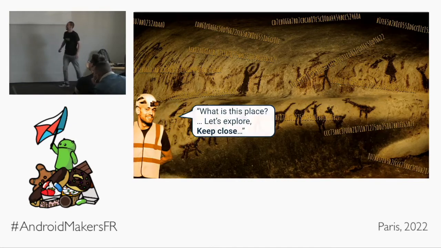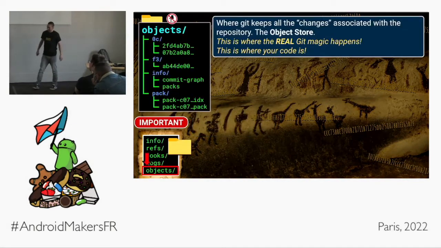Somebody does. Let's go. We are now in the all-important objects folder, and it's where we will hopefully find our escape route. The objects folder is where the Git magic all happens. It's where your changes are stored. If ever you check out another branch, where do my changes go? Well, they've always been here, safely nestled away in the object store.